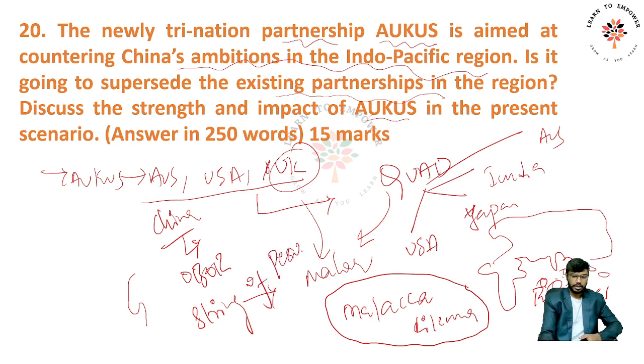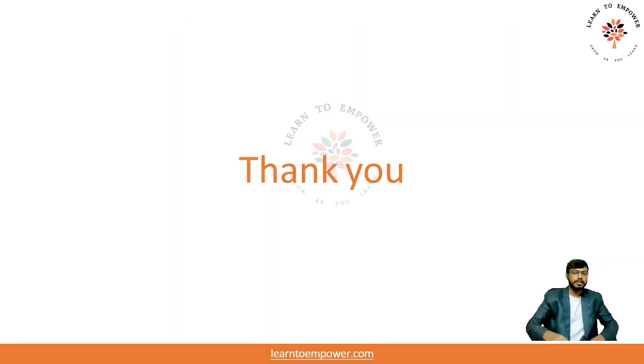So these are the examples, or the theories, that can be cited for AUKUS and countering China in this region, rather than as a counter to the already existing organizations. Based on this, a very good answer can be written, and with this we will end this session.